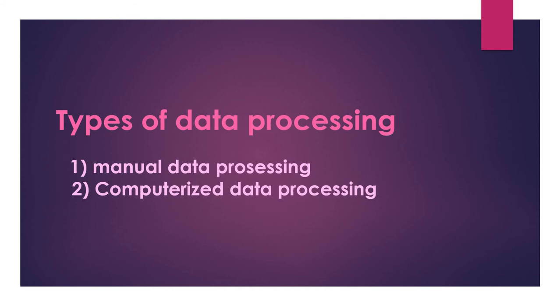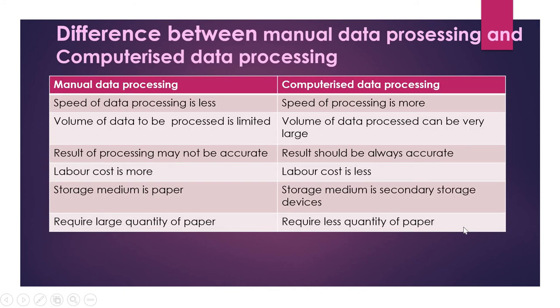Now we can consider what are all the differences between manual data processing and computerized data processing. First difference, in manual data processing, the speed of data processing will be less.